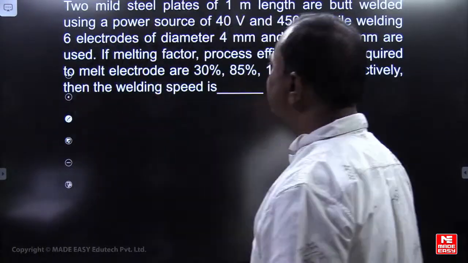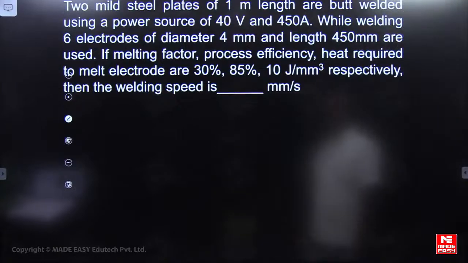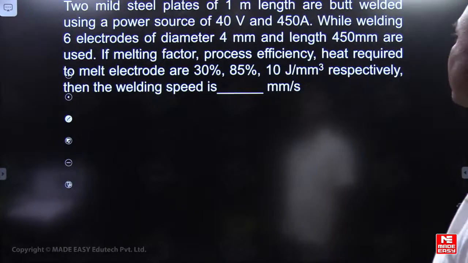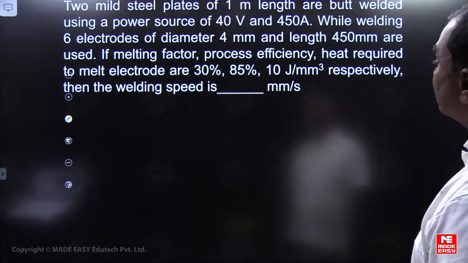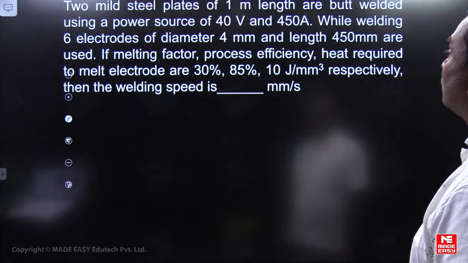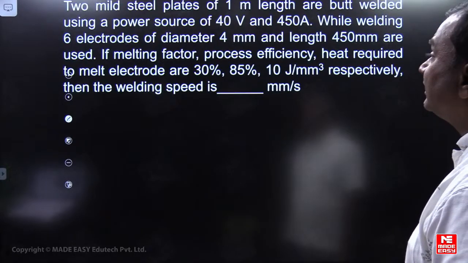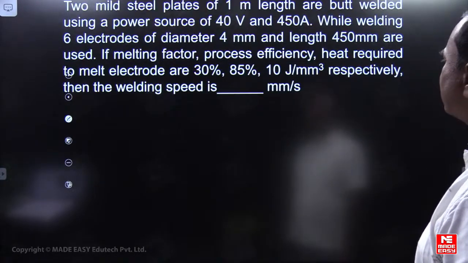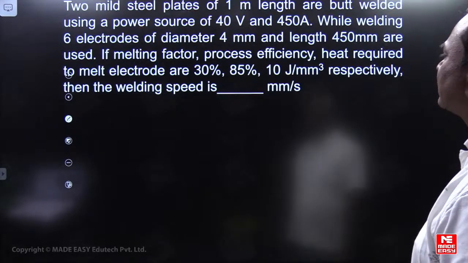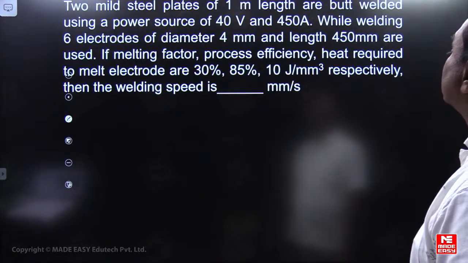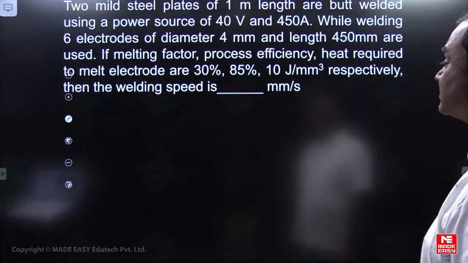Yeah, next you can see. Two mild steel plates of 1 meter length are butt welded using a power source of 40 volts and 450 amperes. While welding, 6 electrodes of diameter 4 mm and length 450 mm are used. If melting factor, process efficiency, and heat required to melt electrode are 30%, 35% and 10 joules per mm cube respectively, then welding speed is how much?